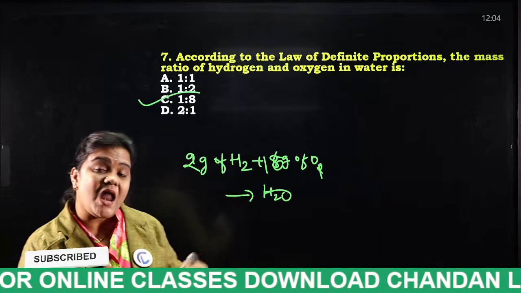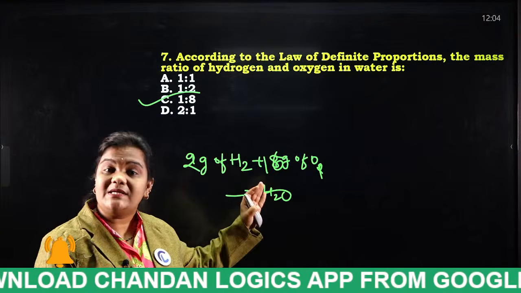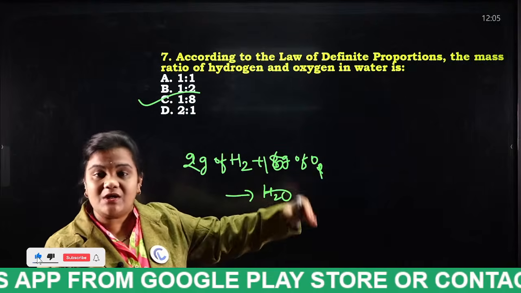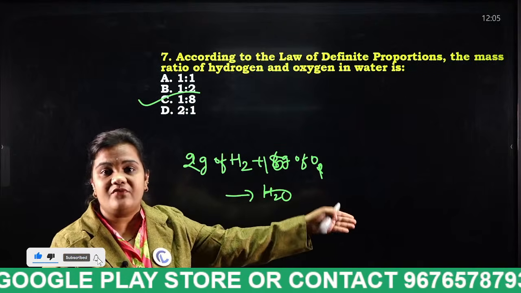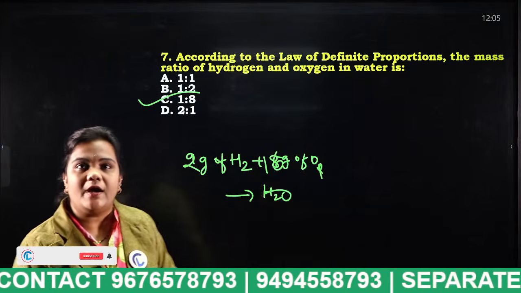What do you mean by law of multiple proportion? If 2 grams of hydrogen is mixed with 32 grams of oxygen, we will get a different compound. That is the law of multiple proportion. It was proposed by Dalton. Okay, next one.